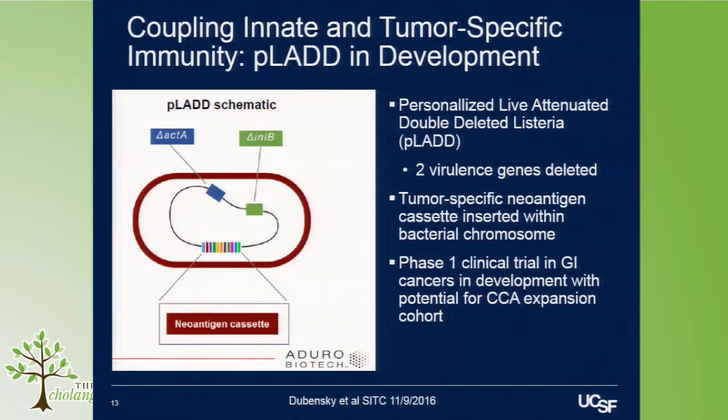the Listeria, and then showing that to your immune system so that your immune system has the innate response to the Listeria bacteria, something that's very familiar to our immune system and elicits quite a significant immune response, and then showing that in parallel with some of your tumor so that the immune system can see both of those and mount a tumor-specific immune response at the same time, primed by the Listeria innate response. And so this is leading to the development of a potential clinical trial that we hope will have a cholangiocarcinoma expansion cohort in the future, depending on its results.